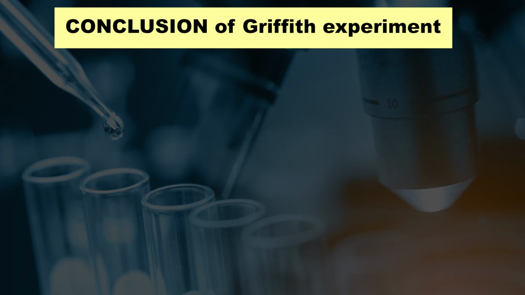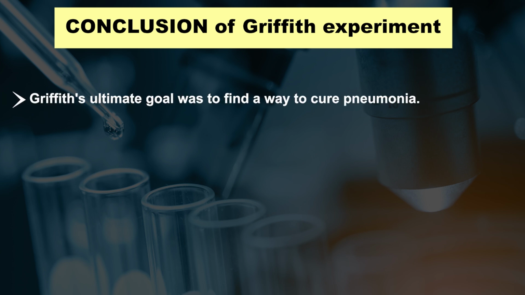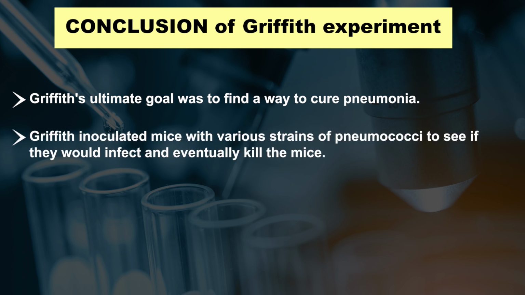In the 1940s, however, DNA was thought to be a less qualified candidate for genetic material. Avery and colleagues' research on the Griffith experiment provided the first solid evidence that DNA could be the genetic material. Conclusion of the Griffith experiment: Griffith's ultimate goal was to find a way to cure pneumonia. Griffith inoculated mice with various strains of pneumococci to see if they would infect and eventually kill the mice.